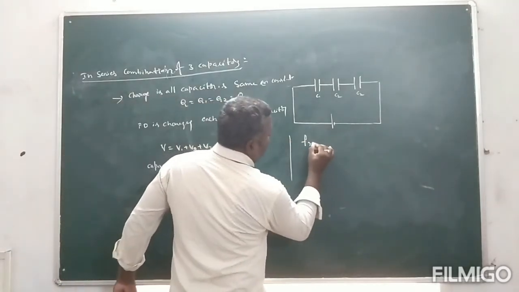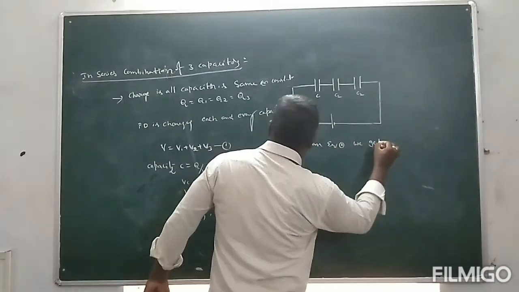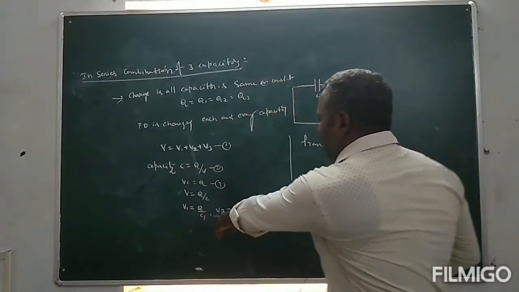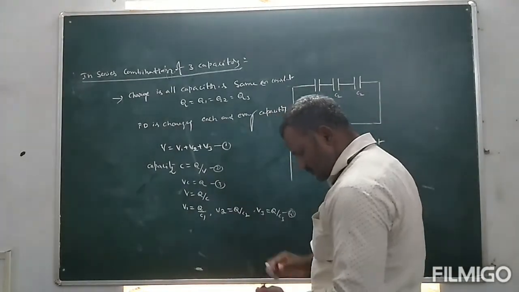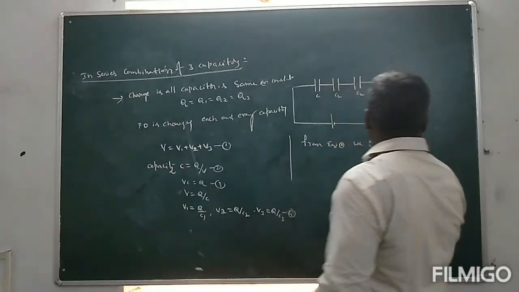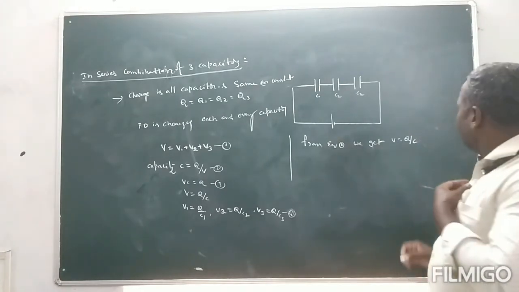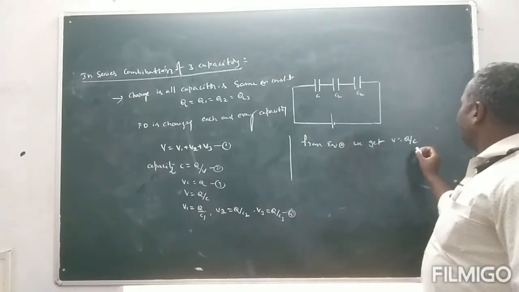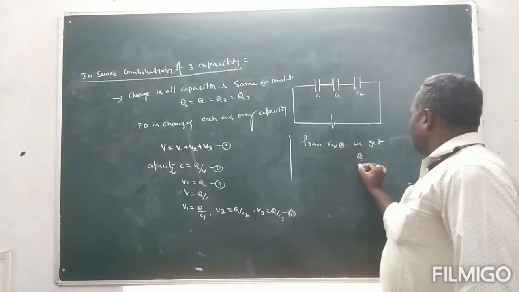From equation 1, we get the value of V. V is equal to Q by C.